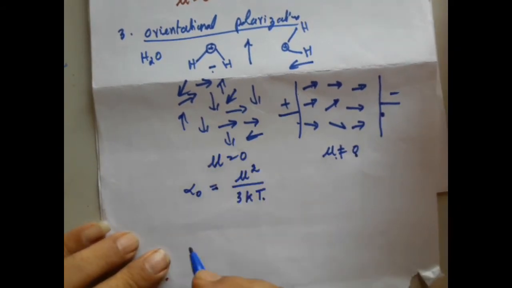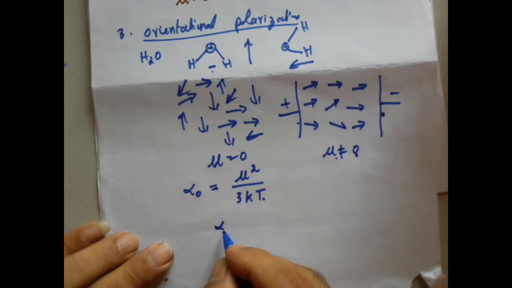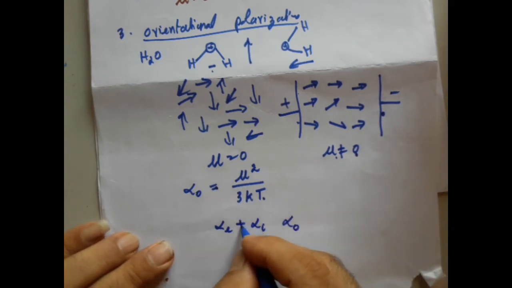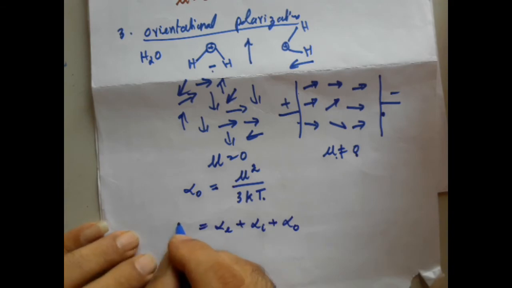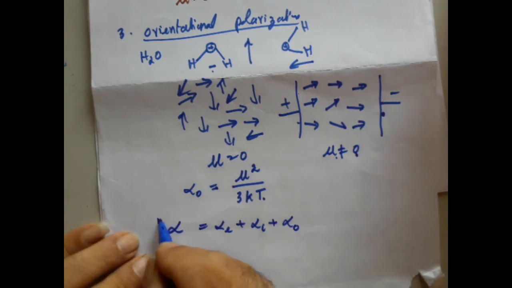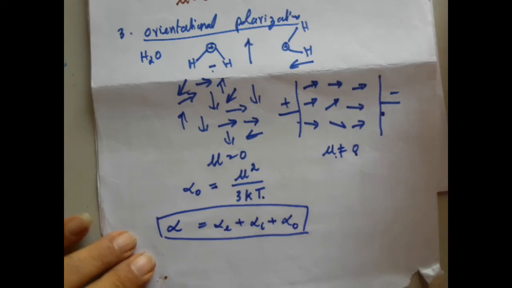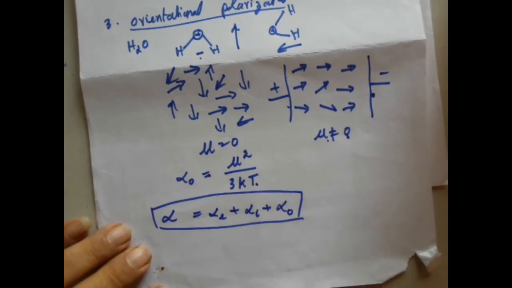Now, these are the three different kinds of polarization. One is called electronic polarization, the second is called ionic polarization, and the third is called orientational polarization. And the sum of all the three polarizations is the net polarization that you find in any given molecule. This is the amount of polarization that is going to take place. Therefore, we are able to polarize any given molecule to any extent based on the amount of electric field.